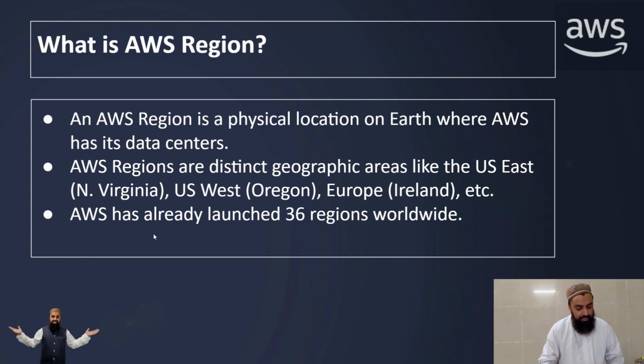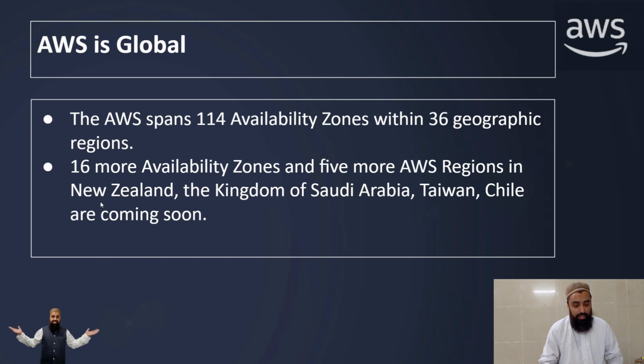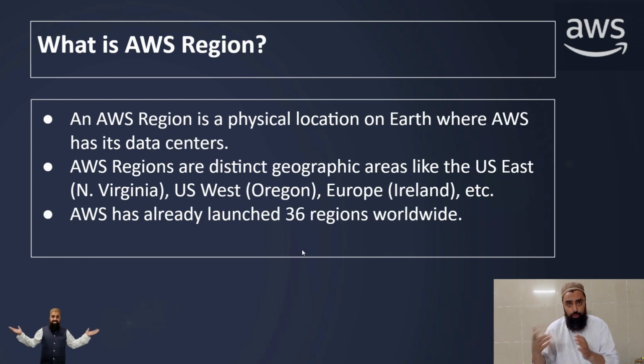AWS has already launched 36 regions worldwide. Number 37 is coming soon as per the AWS website, and it is going to be launched really soon. So there would be 37 regions in total. But as per the previous slide, AWS is going to launch more regions in New Zealand, Saudi Arabia, Taiwan, and Chile. So there would be a total of 41 AWS regions in the future.